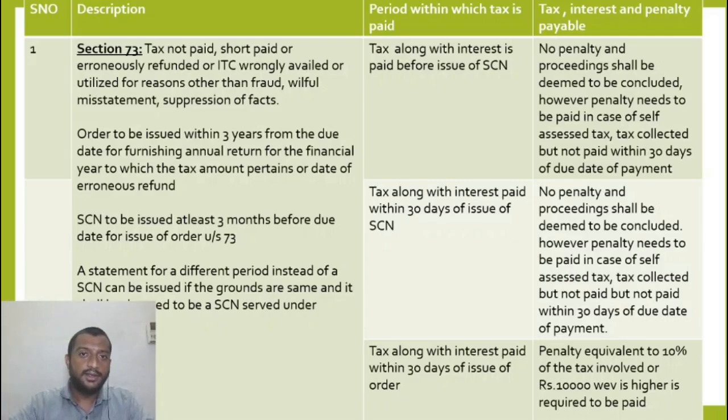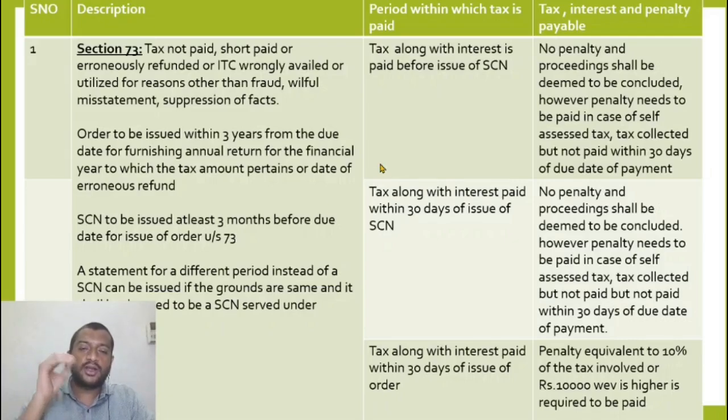No. It says just issue a statement giving details, and that statement itself will be treated as a show cause notice under section 73(1). This is 73 subsection 3. So this says do not issue a show cause notice again, just give a small statement. That statement itself shall be deemed to be a show cause notice under section 73(1). A statement under 73 subsection 3 can be issued instead of a show cause notice.